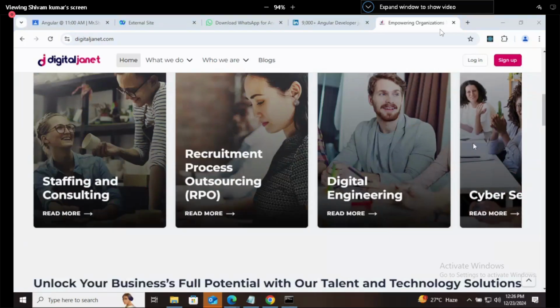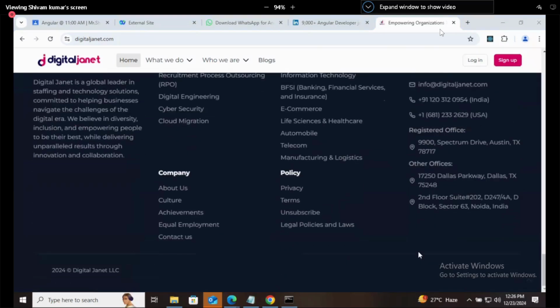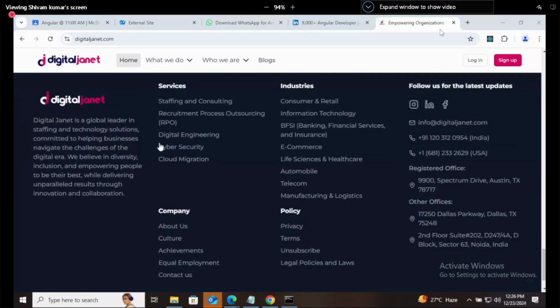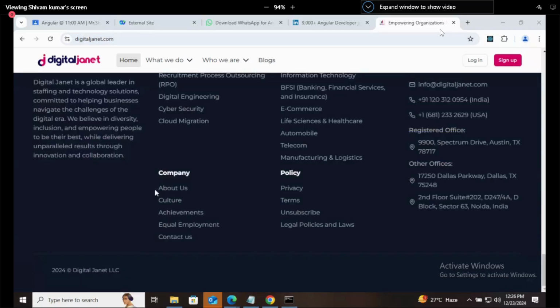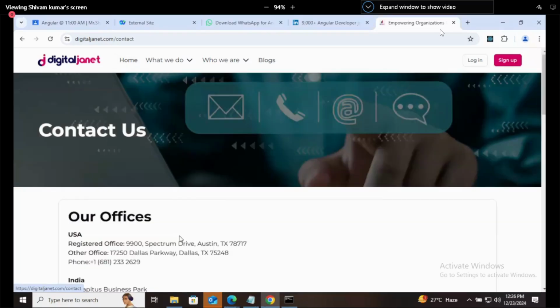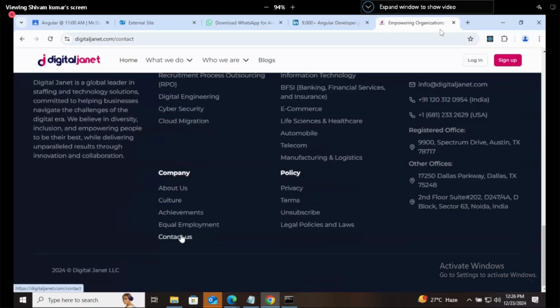So generally scroll down and you will see career website. Career. No, it's not available there. So here they don't have the career page.